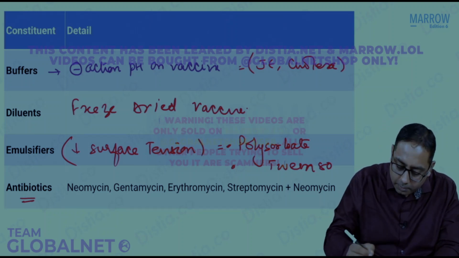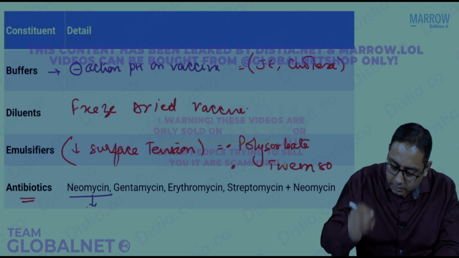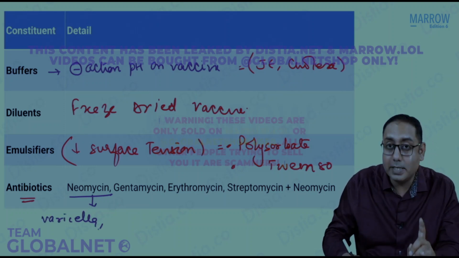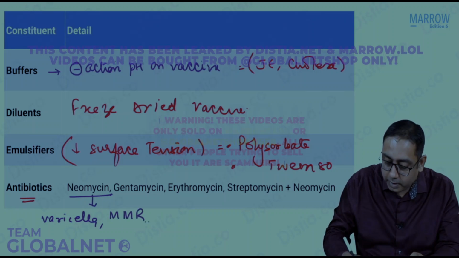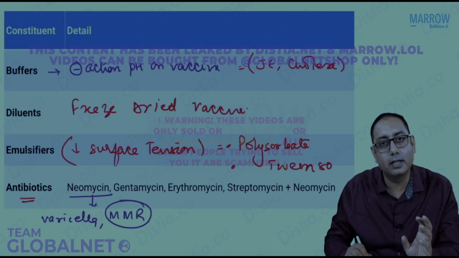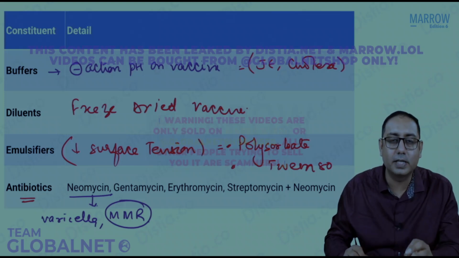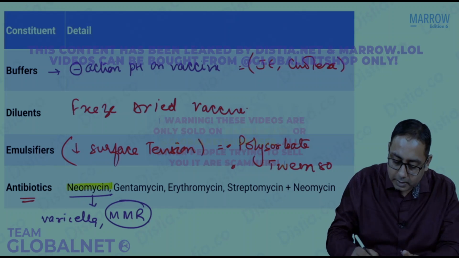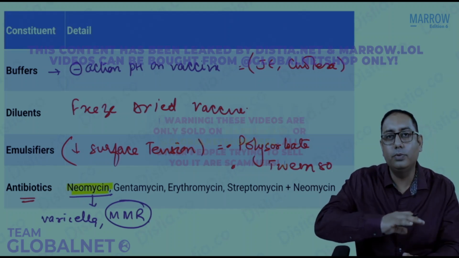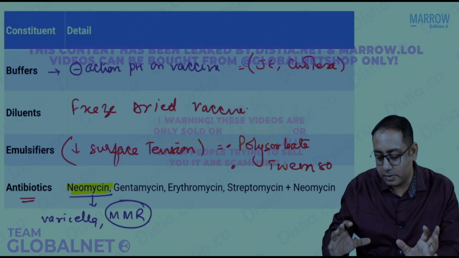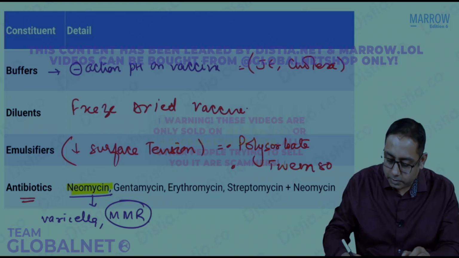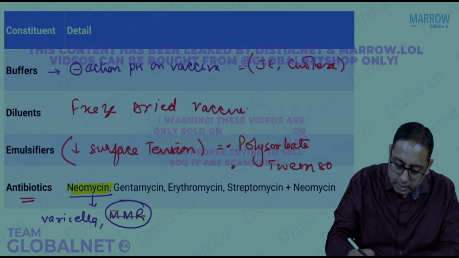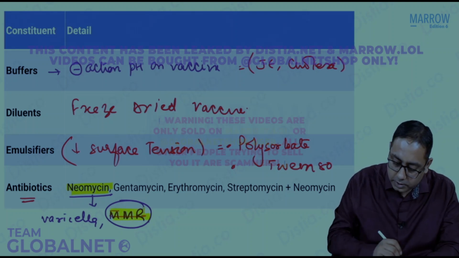Neomycin. So neomycin is there in which vaccine? Please note it is there in the varicella vaccine. Neomycin is also there in the MMR. Very recently, all the vaccines that are there in MR vaccine or the measles vaccine or the MMR vaccine, they almost always contain neomycin. That is the latest thing. Earlier, we were using erythromycin-based measles vaccine, but recently we have started using MMR vaccines containing the neomycin. Just remember this.